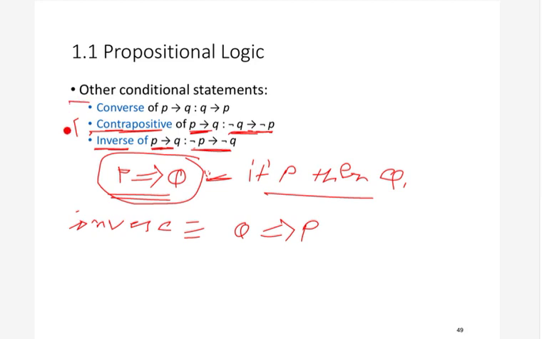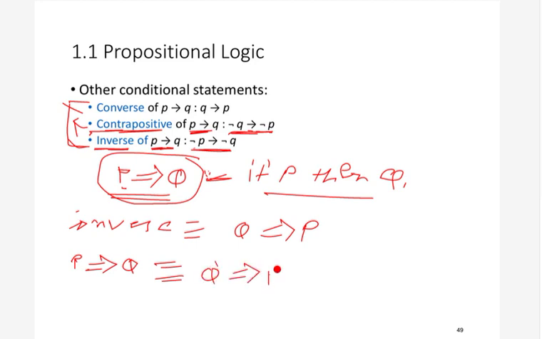I have already told you that p implies q is equivalent to q dash implies p dash. How did we see this? We have seen that p implies q is nothing but p dash plus q, and q dash implies p dash will also become p dash plus q.